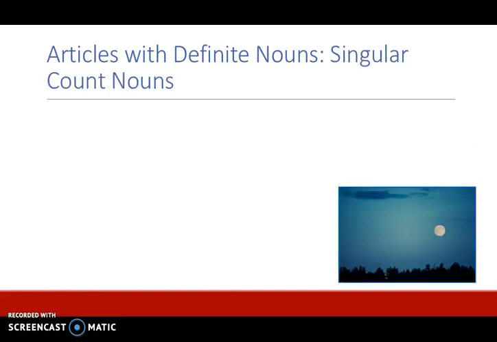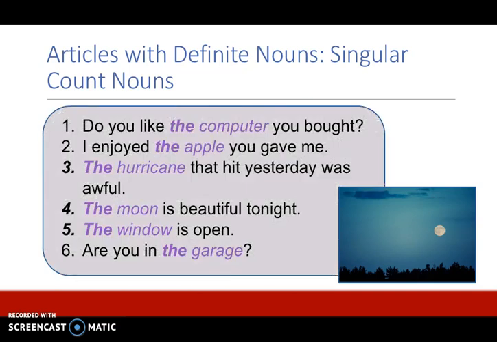Let's look at more examples. Singular count nouns. Do you like the computer you bought? So this is definite because I know that the other person bought a computer and the other person knows that as well. So we are talking about that computer, not any other computer. So it's definite. I enjoyed the apple you gave me. So again, someone gave me an apple, and I enjoyed that apple. So both the listener and the speaker know exactly which apple we're talking about.